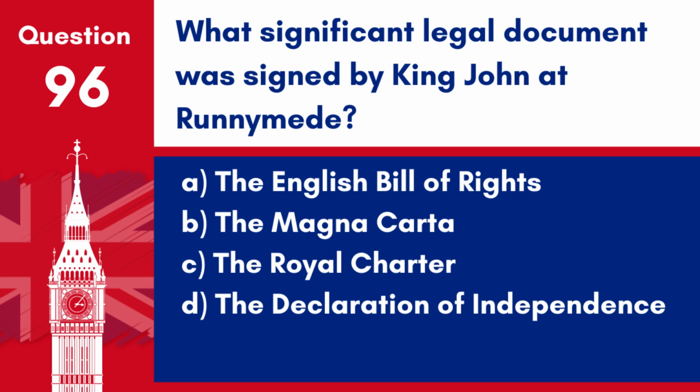Question 96. What significant legal document was signed by King John at Runnymede? A. The English Bill of Rights. B. The Magna Carta. C. The Royal Charter. D. The Declaration of Independence. Answer: B. The Magna Carta. The Magna Carta, signed in 1215 at Runnymede, is a foundational document that established the principle that everyone, including the king, is subject to the law.